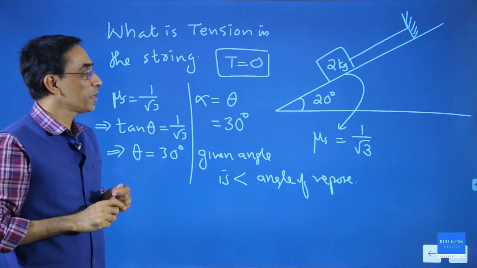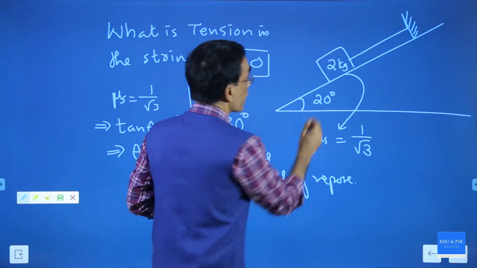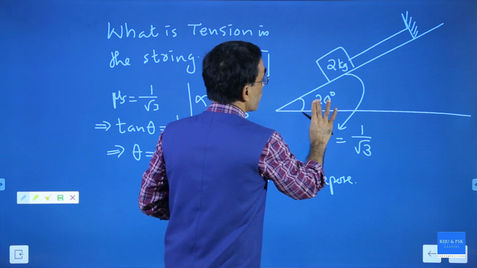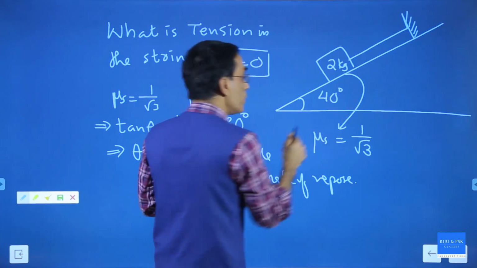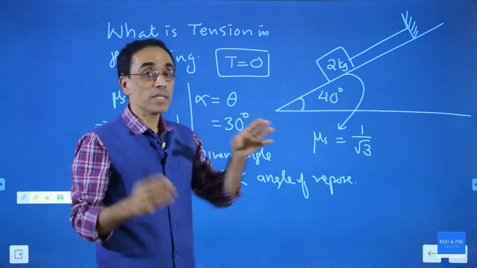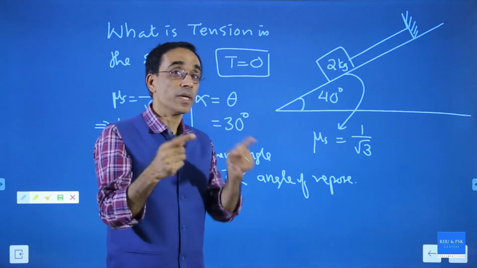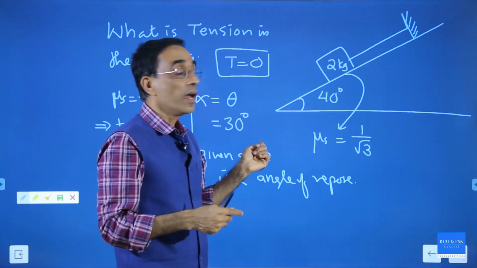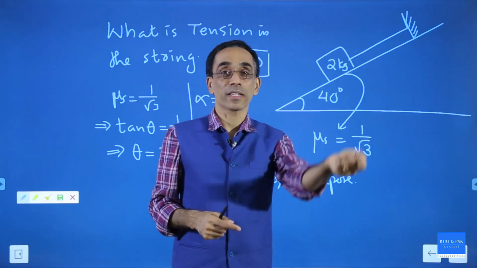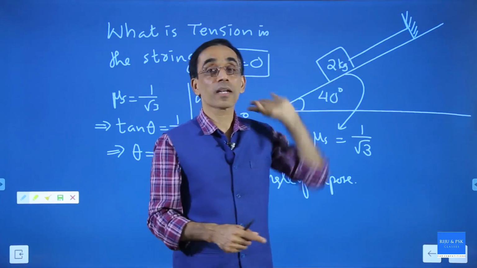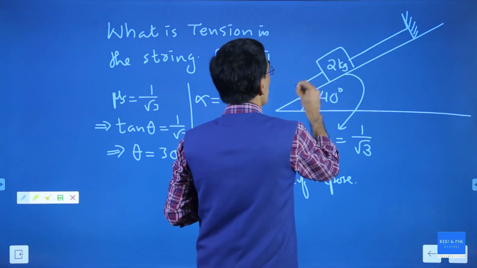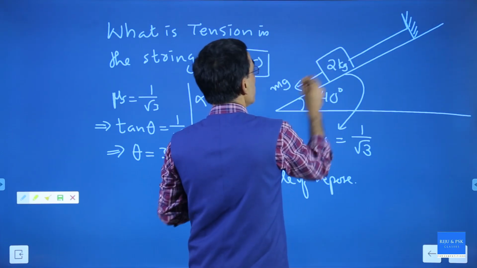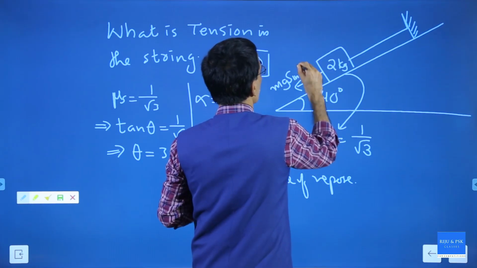But what will happen if you increase this angle to 40 degrees? Then we will know that the body will start sliding downward. There will be a net force acting downward and the string will now prevent it. So there will be a tension in the string. And the tension can be calculated like this: the force will be equal to mg sin 40 degrees.